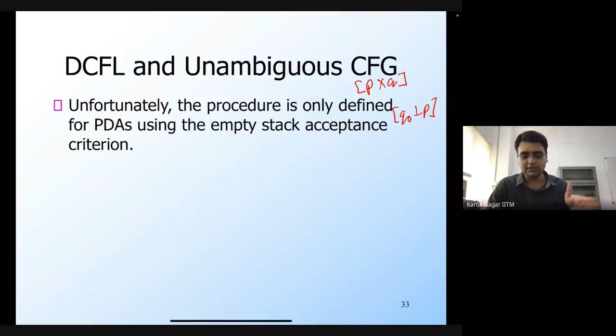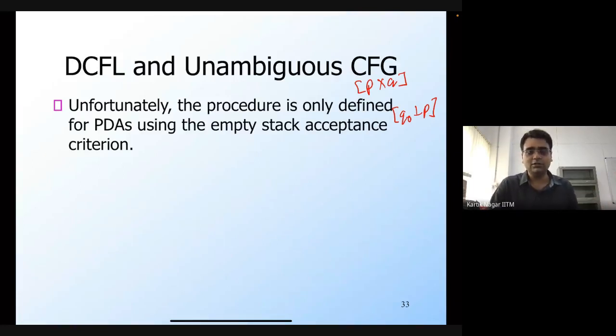But as we just saw, the class of languages that you can accept using the empty stack criterion for deterministic PDAs is very limited. These are only the languages which have the prefix property, and many regular languages don't have this prefix property.